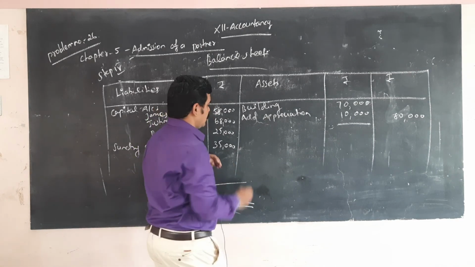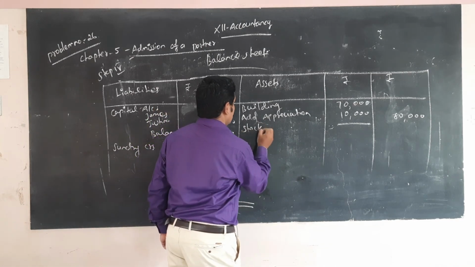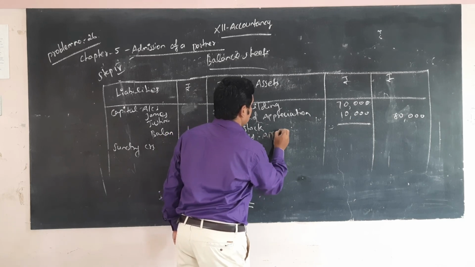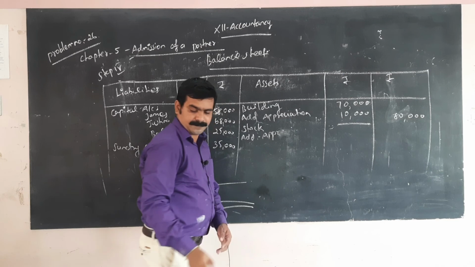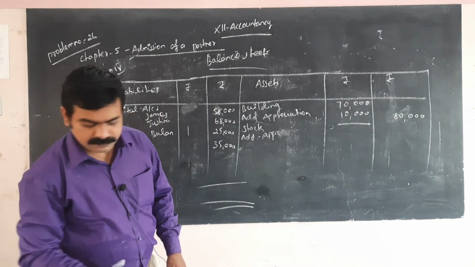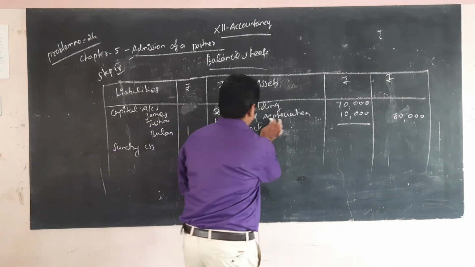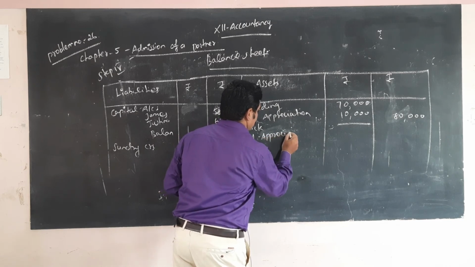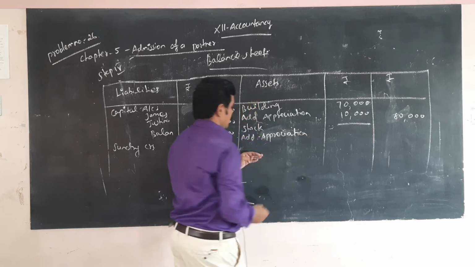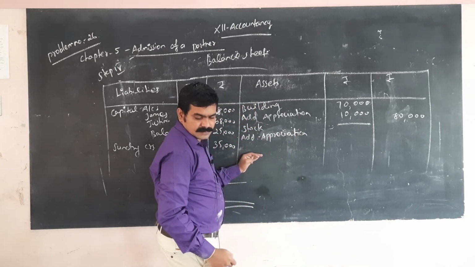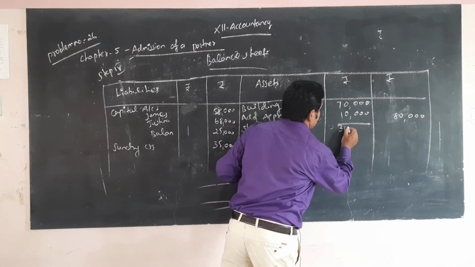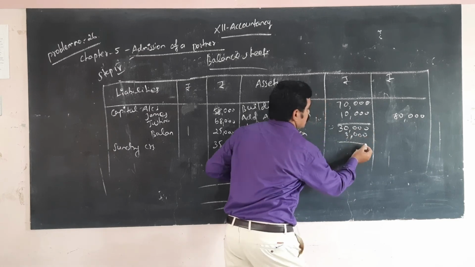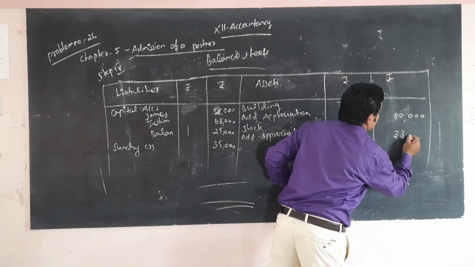Next, stock: add appreciation. What is the amount of stock? Stock is 30,000, 3,000 increase, so 33,000.